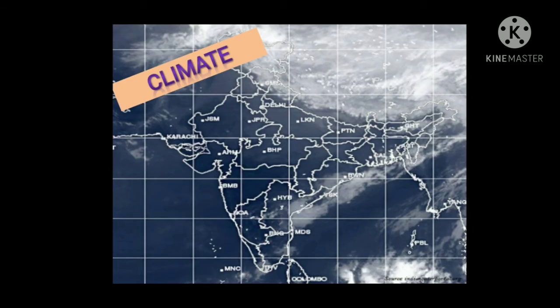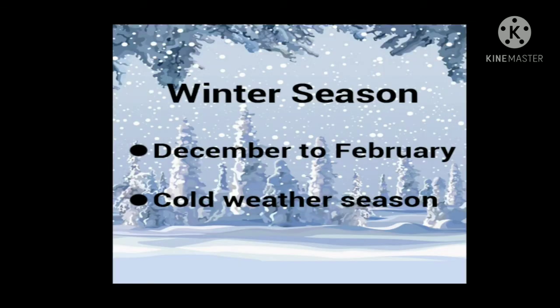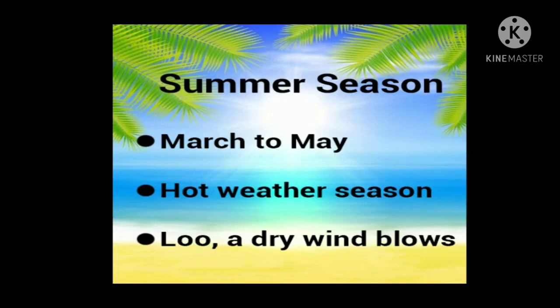Daily changes occurring in the atmosphere are called weather. The average weather condition of any place for about 30 years is called climate. It is winter season in India during December to February, and the season is really chilly in some of the northern parts of India. Summer in India prevails between March to May. The weather is really hot, and in some parts of India, the loo, a dry wind, blows, especially in the desert area.